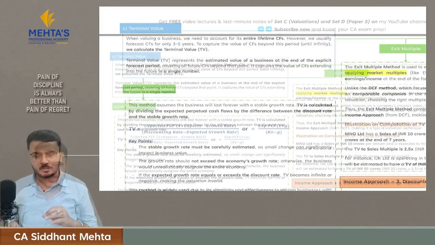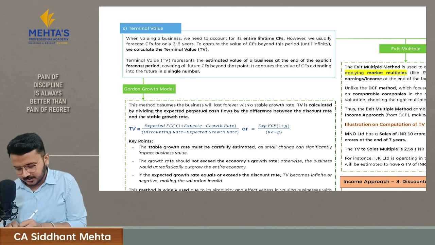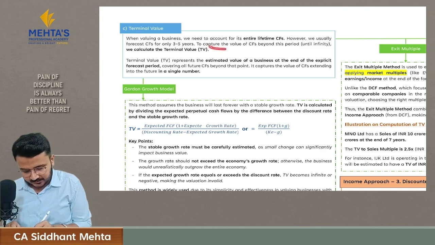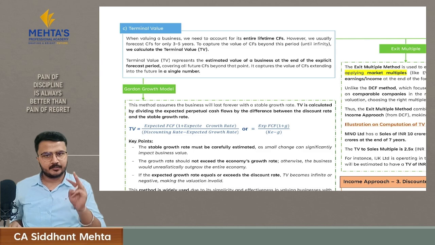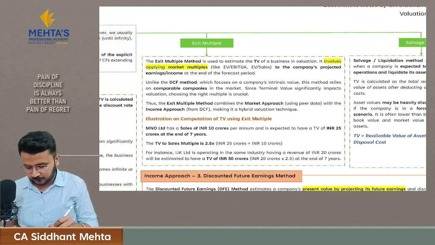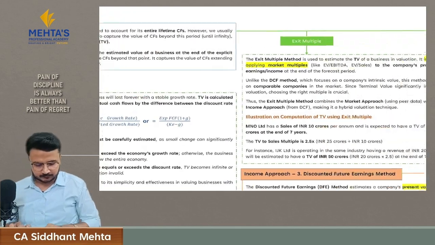Now let's understand the last thing which is there in your DCF calculation, that is terminal value. Like I said earlier, terminal value represents the cash flow beyond your projection period till infinity. There are 3 methods to calculate terminal value. The first one is salvage value, the second one is exit multiple, and the third one is Gordon's growth model.